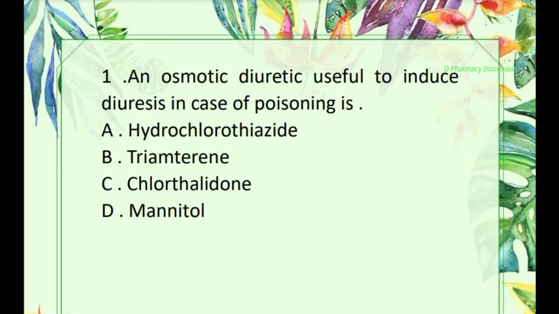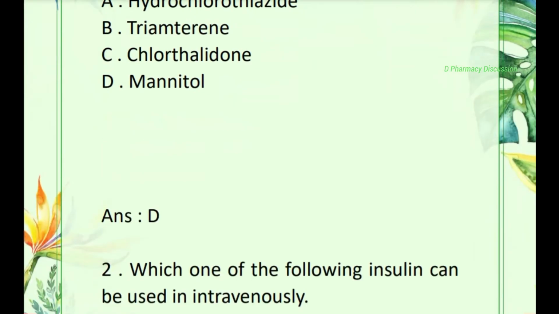First question, an osmotic diuretic useful to induce diuresis in case of poisoning is? Options are A. Hydrochlorothiazide, B. Triamterene, C. Chlorthalidone, D. Mannitol. Correct answer is option D, that is mannitol.